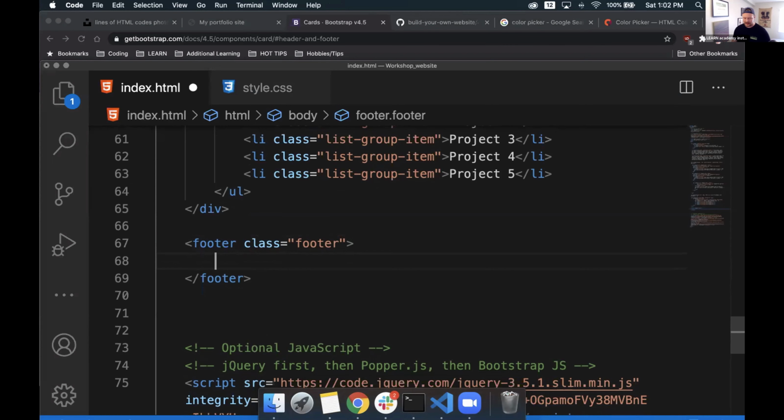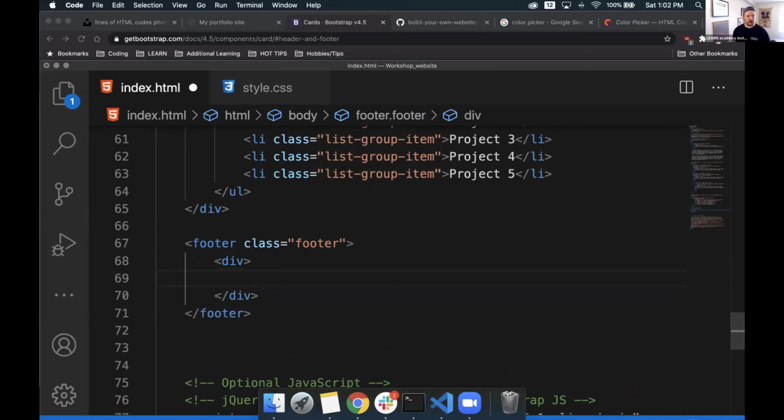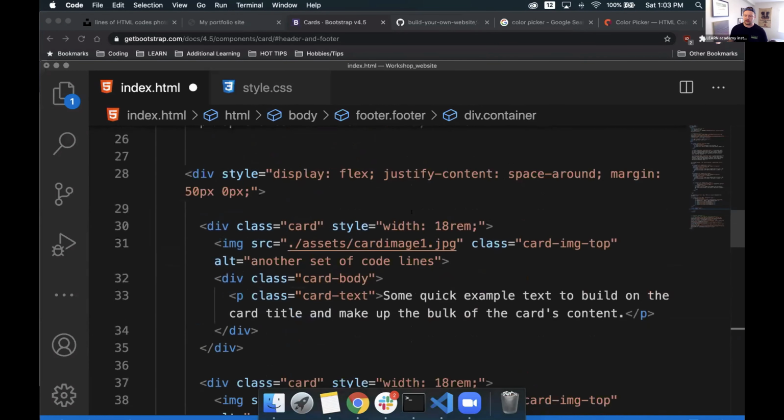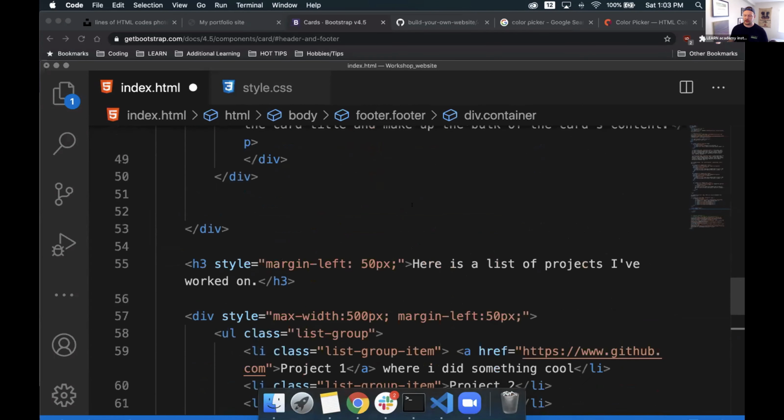I'm going to make a div. This div is going to open and close, so I'll expand that out because I know I'm going to need some stuff inside of the body. Inside of the div, let's give this one a class as well. This class will be equal to container, because I'm going to steal some of the Bootstrap information. We know that container has some cool stuff going on up here. I want to make sure that we have it here too.